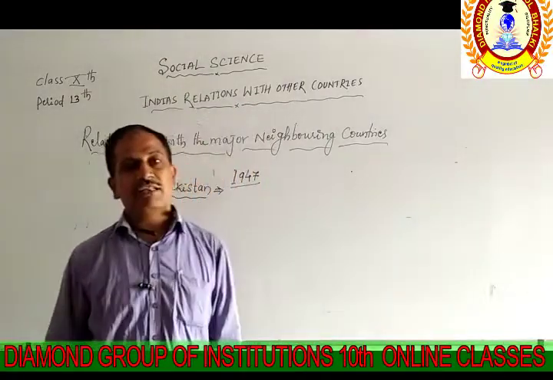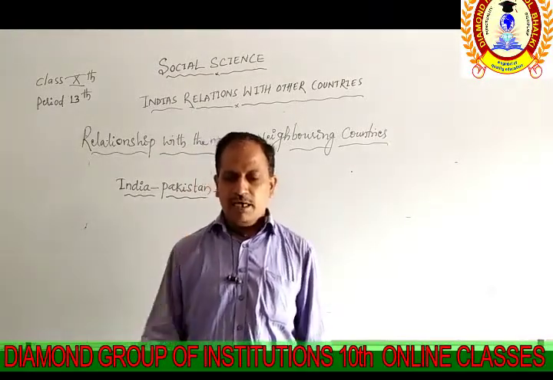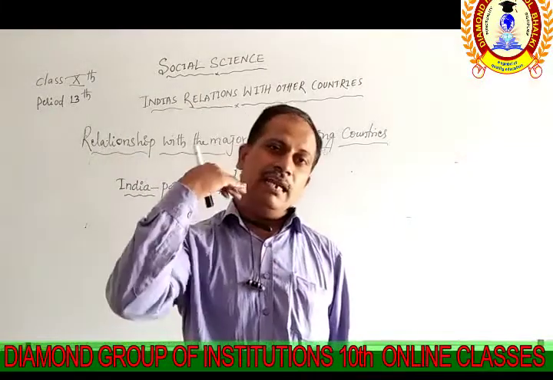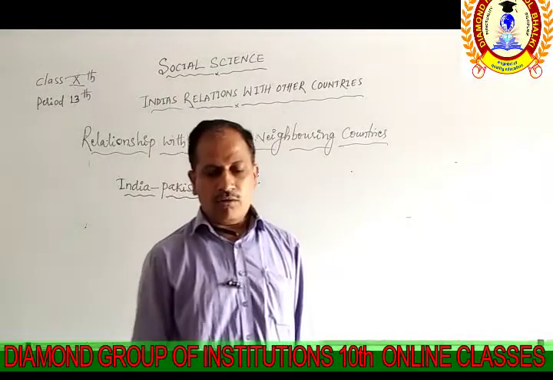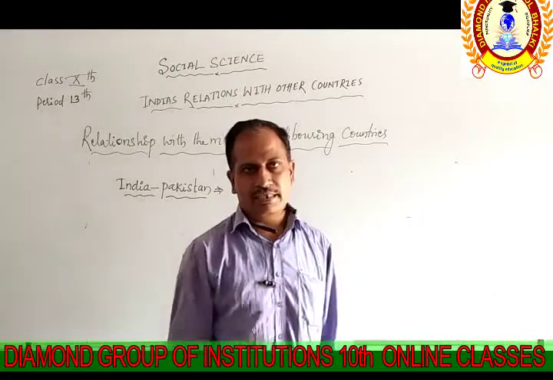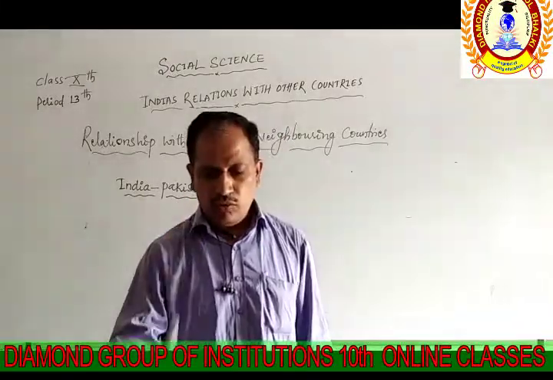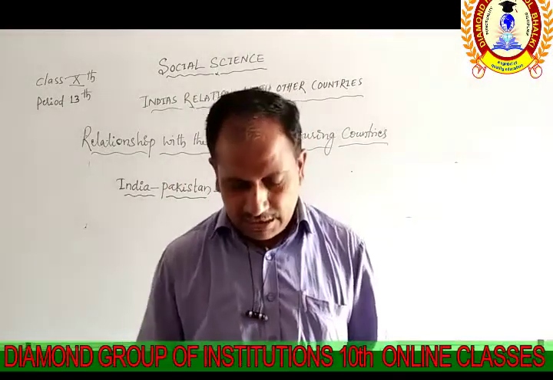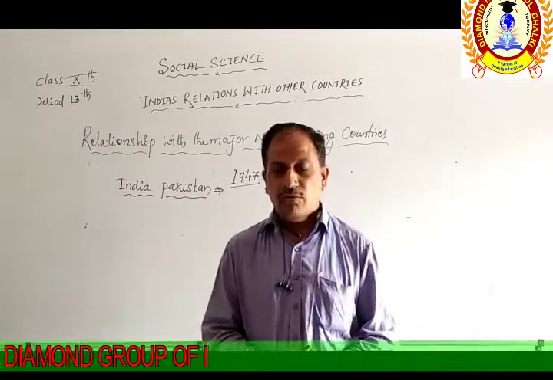But after the independence of India and of Pakistan, again there was a relationship between India and Pakistan. How? Because both countries have become sovereign, independent countries with their own rights. Soon after getting independence, foreign relations between both countries started.